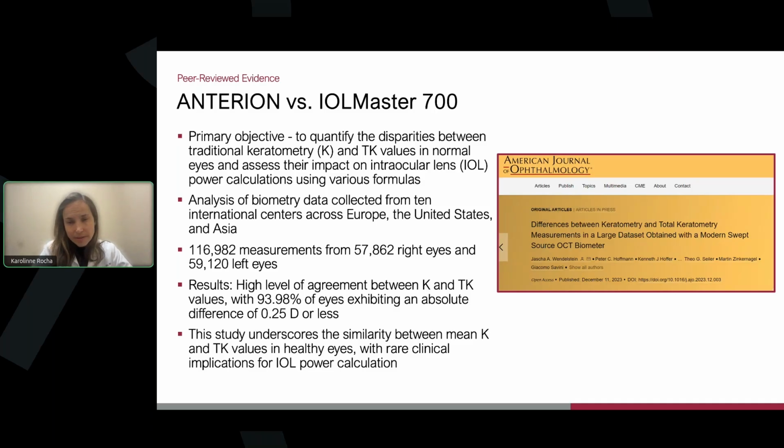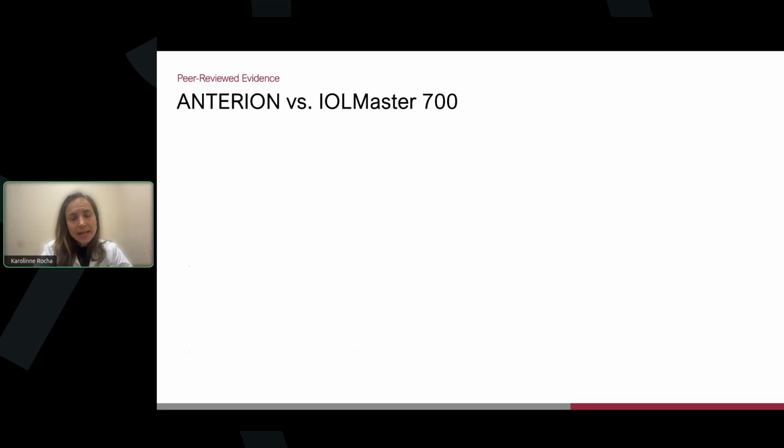This one was published in the American Journal of Ophthalmology. The sample size was 116,000 measurements with surgeons across Europe, the United States, and Asia. And the results were impressive, with a high level of agreement between Ks and TKs, with 93.98% of eyes having an absolute difference of 0.25 diopters or less. So again, very similar.